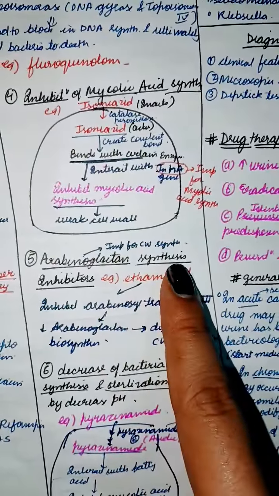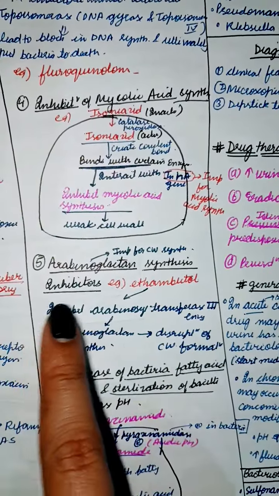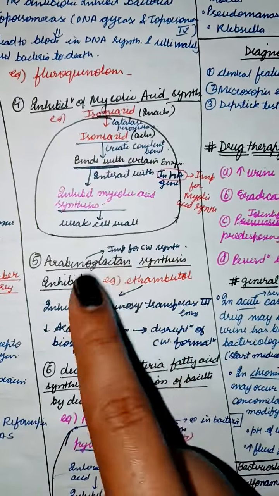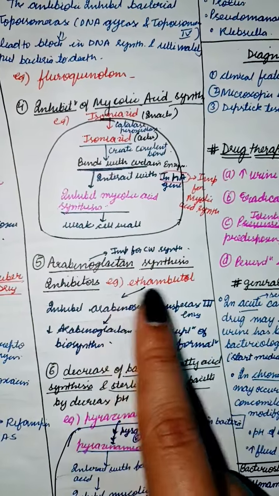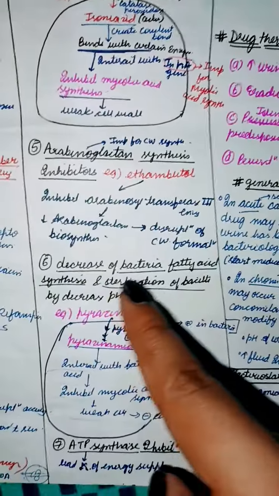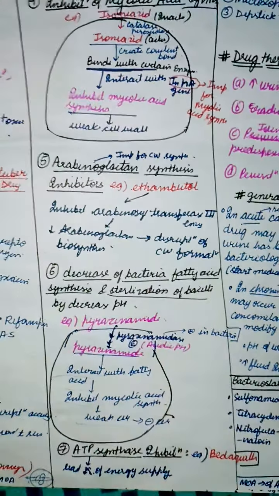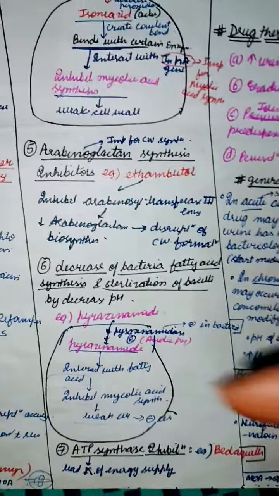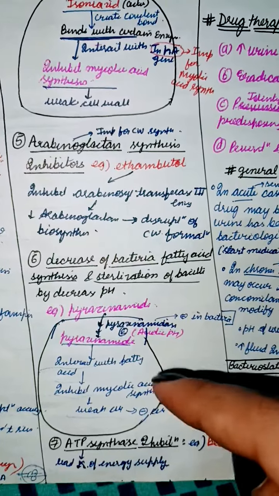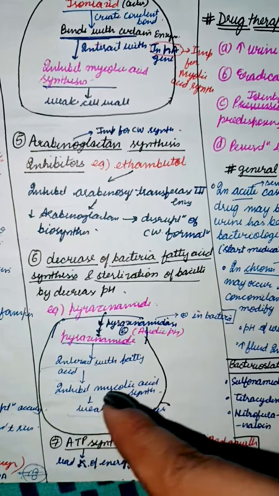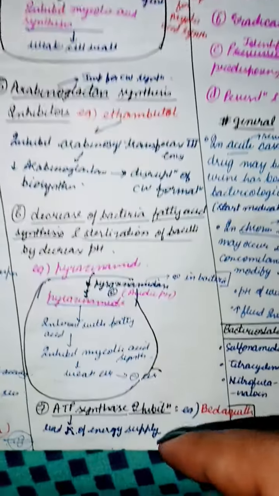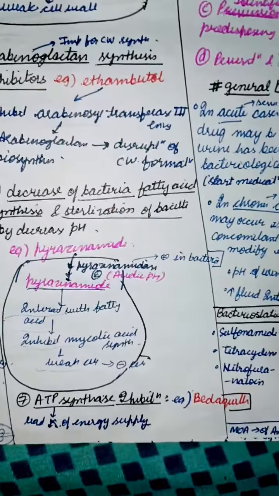Fifth is arabinogalactan synthesis inhibitor. It is important for cell wall formation. Example is ethambutol. Sixth one is decreasing fatty acid synthesis, sterilization of bacteria by decreasing the pH. Here, pyrazinamide enters the body and in acidic pH it activates and inhibits the synthesis of mycolic acid. Seventh one is ATPase inhibitor. Example is bedaquiline.